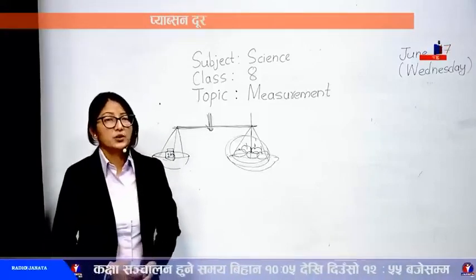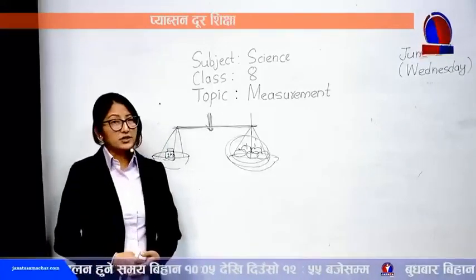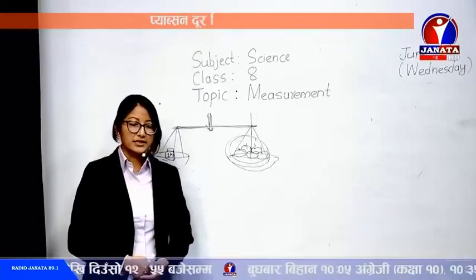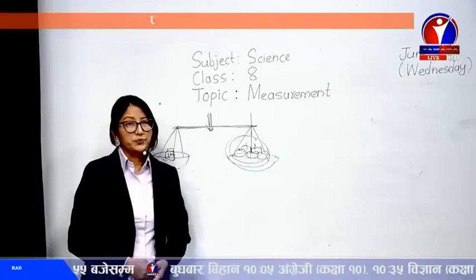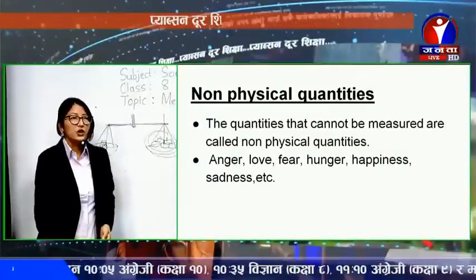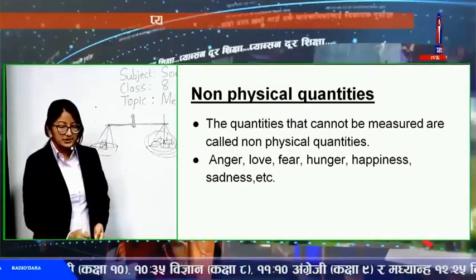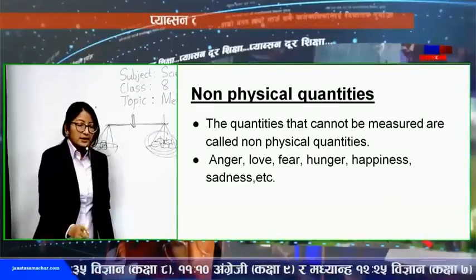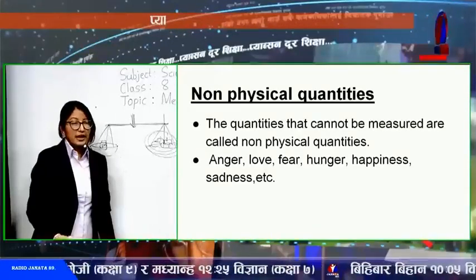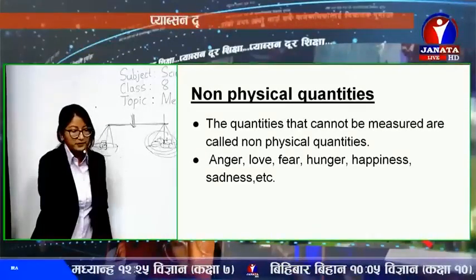So these quantities are called non-physical quantities. They cannot be measured. You can see over here in the slides the quantities that cannot be measured. They are non-physical, and the examples are also here.